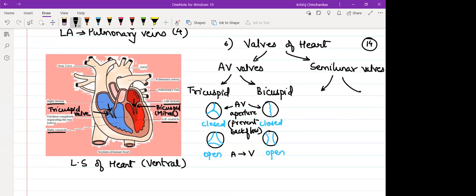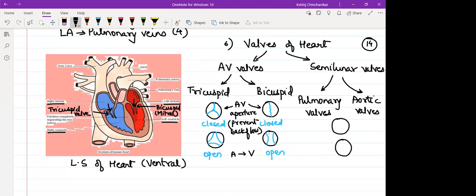So over here, when we say semilunar valve, where are they present? They guard the opening of arteries. So there is the pulmonary valve, which will be guarding the opening of the pulmonary artery, and the aortic valve, which will guard the opening of the aorta. So this opening, if I draw, you can consider it as the opening of the respective artery. दोनों में same है.